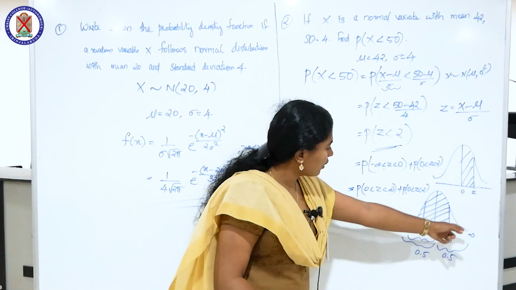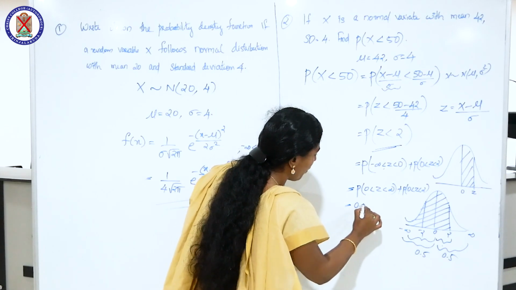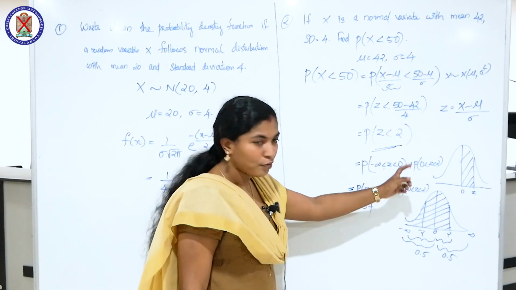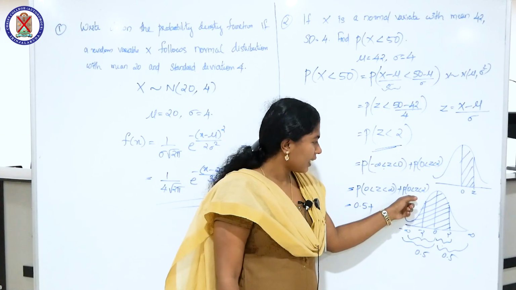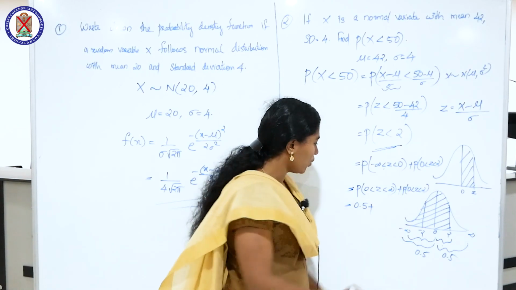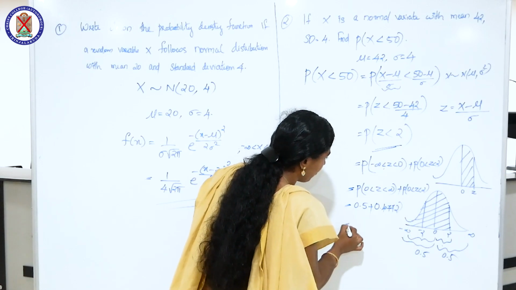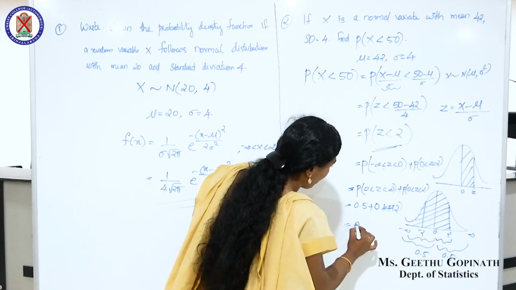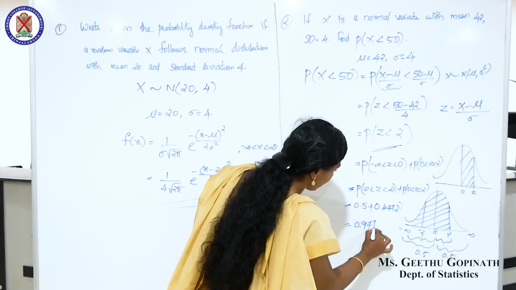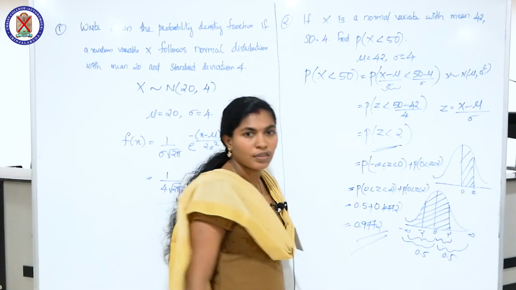So from 0 to infinity the value is 0.5, plus from the statistical table we obtain the area P of 0 less than Z less than 2, the value is 0.4772. By adding up we obtain 0.9772. Thank you.